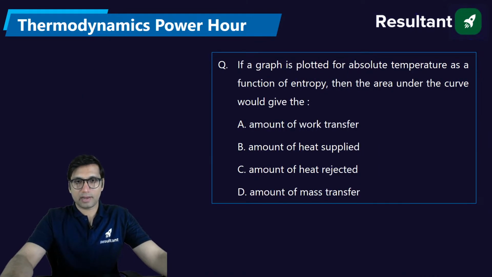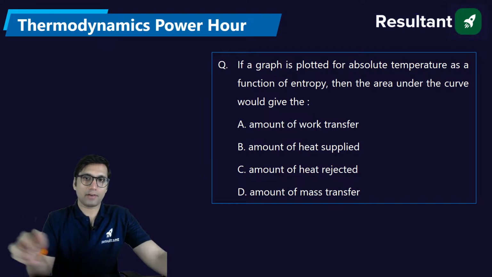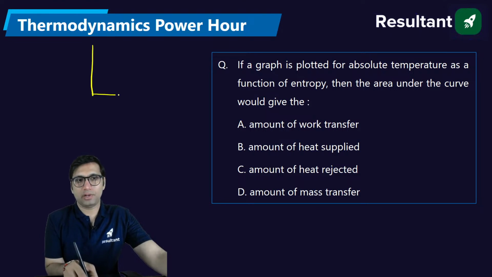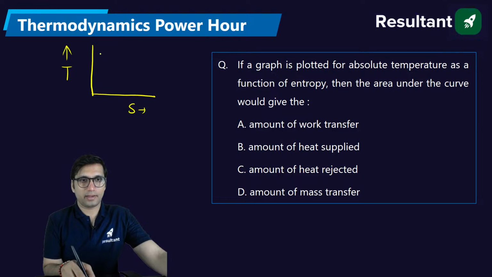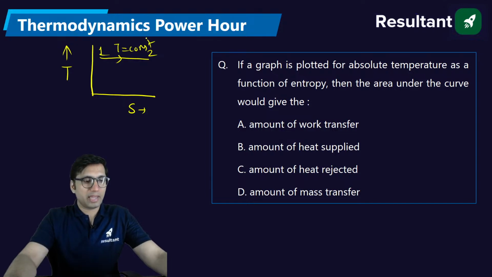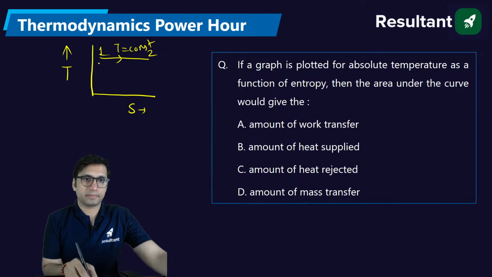I think this we have done. If a graph is plotted for absolute temperature as a function of entropy, like this, then the area under the curve would give what? Let's say this is a curve, a constant temperature process on a temperature-entropy diagram. So the area under the curve gives you what? Tell me.